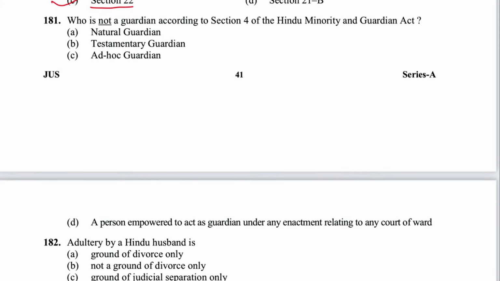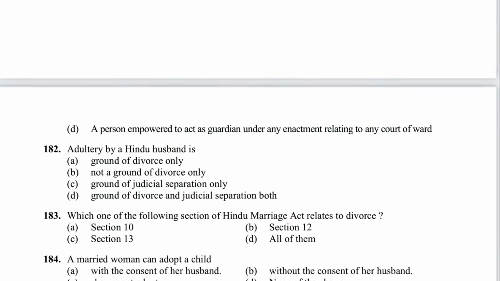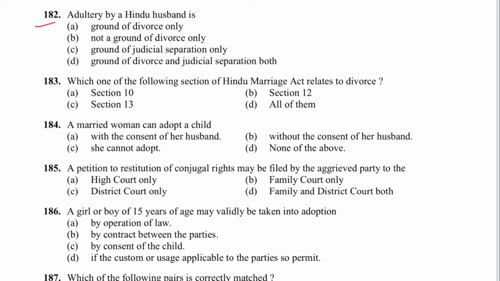Next 181. Who is not a guardian under Section 4 of Hindu Minority and Guardianship Act? Natural guardian, yes. Testamentary, yes. Ad hoc, C is the answer. Ad hoc means de facto. Who are you? I am just the guardian of this one, people become guardians on their own. Next 182, adultery by a Hindu husband is a ground of divorce. Yes, and judicial separation as well. Both. D is the answer.